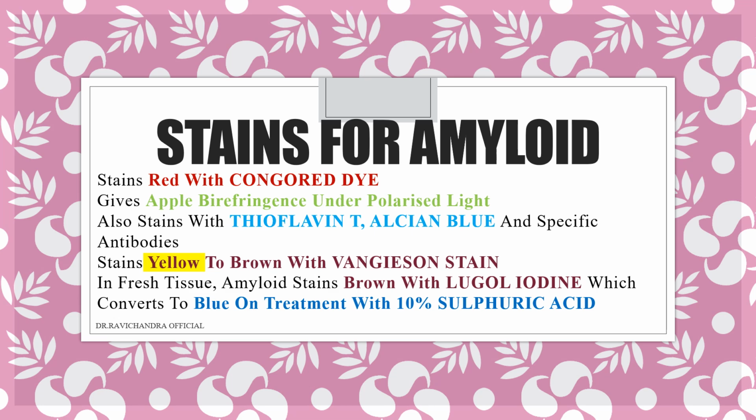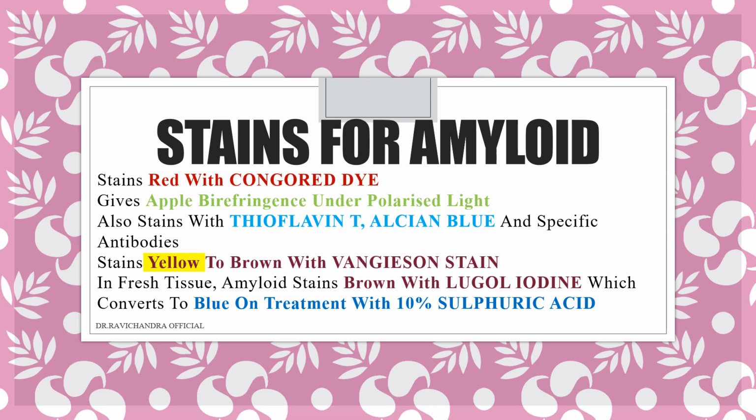It stains yellow to brown with Van Gieson stain, which is a special stain. In fresh tissues, amyloid stains brown when added with Lugol's iodine, but it converts to blue on treatment with 10% sulfuric acid. So these are the stains for amyloid.